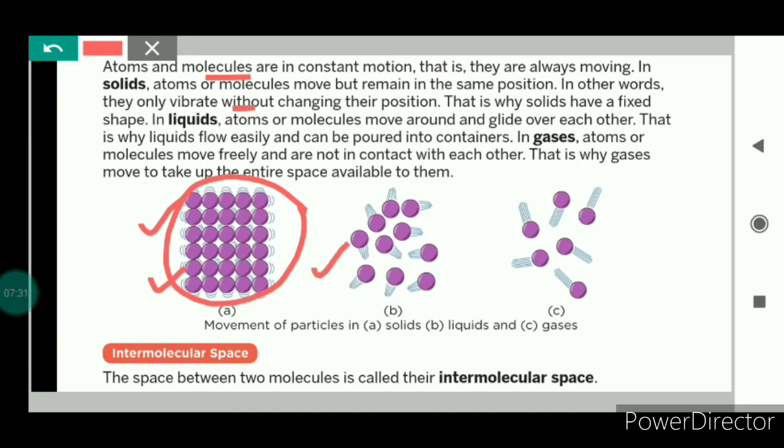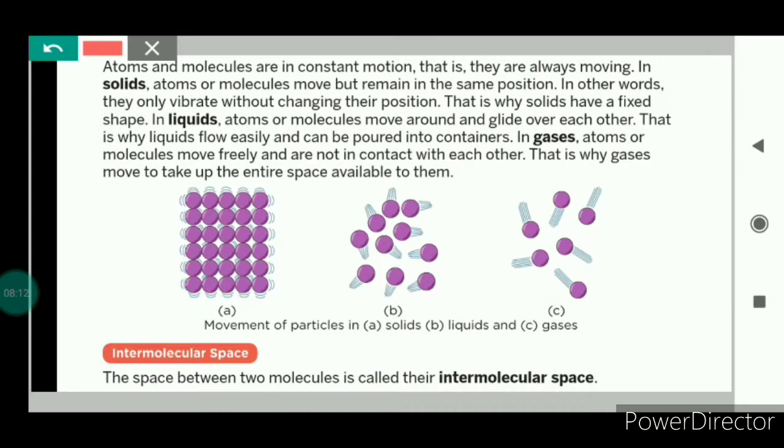If we talk about liquids, you can clearly see the atoms or molecules are loosely packed. That means the molecules are not very close to each other. If we compare it with the solid, the particles here are not very close to each other. Because of this, the particles move around and glide over each other. This is the reason that liquids flow easily, and when they are poured into containers, they take the shape of the container.